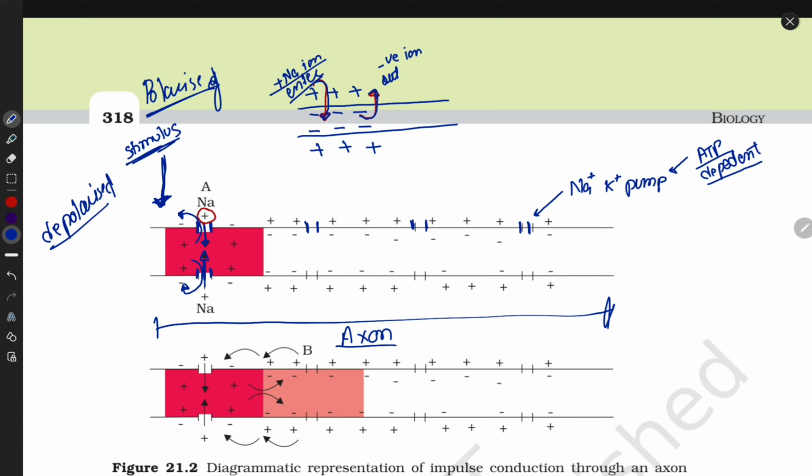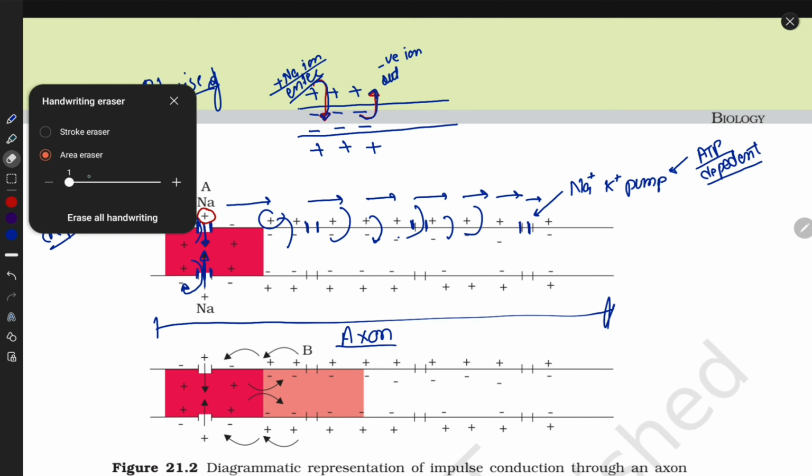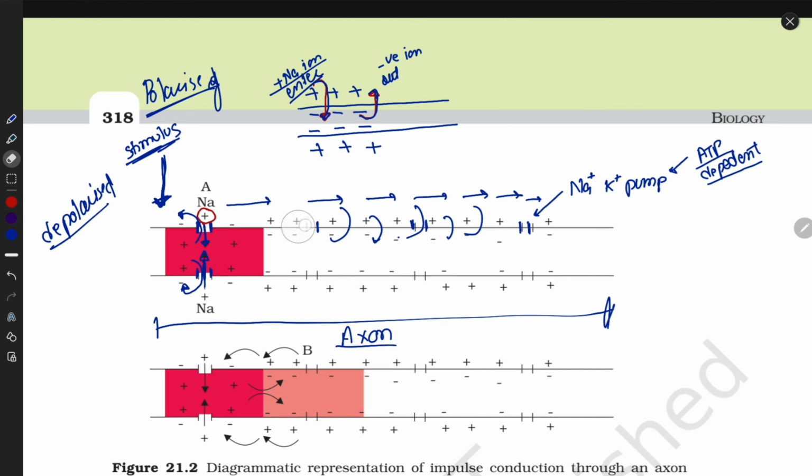When we get stimulus, this process carries forward all the way: plus in, minus out, plus in, minus out. This is the transduction way, guys. Now how does the cell membrane become normal? First of all, when the signal moves forward, then the previous position becomes normal.